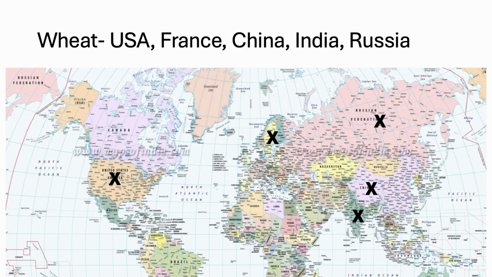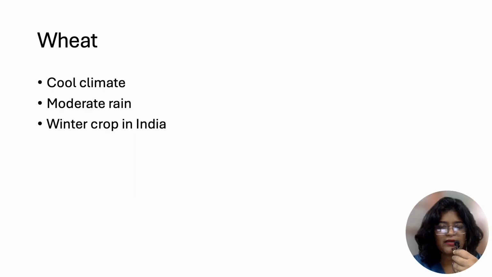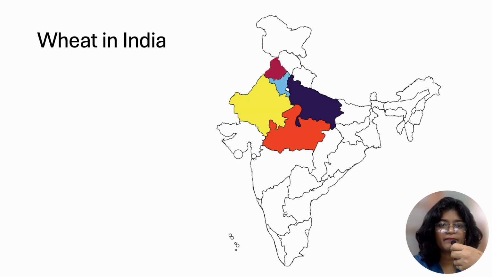Major wheat producers of the world are USA, France, China, India, and Russia. For wheat production, we need a cool climate and a moderate amount of rain. It is a winter crop in India. Therefore, it is best grown in this belt. So that would include Punjab, Haryana, remember they eat mostly roti, Rajasthan, Madhya Pradesh, and Uttar Pradesh.